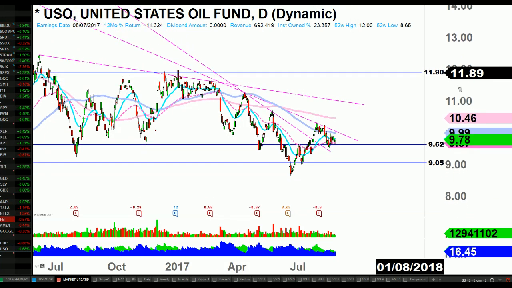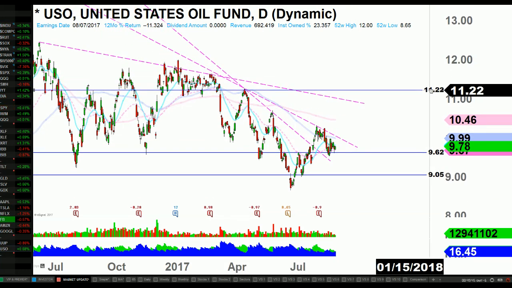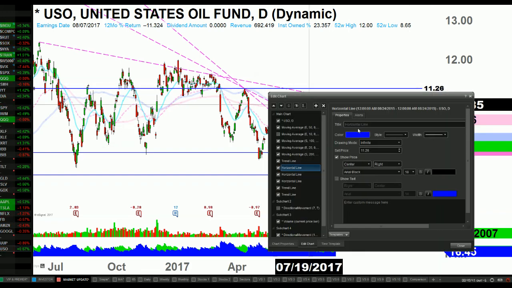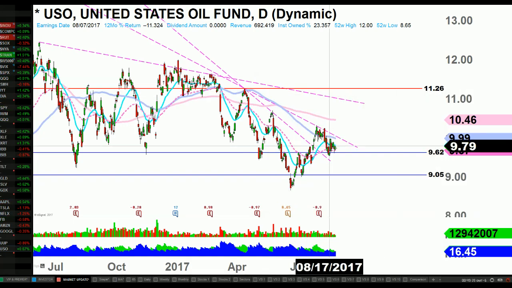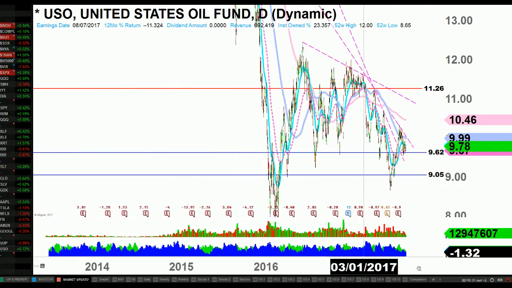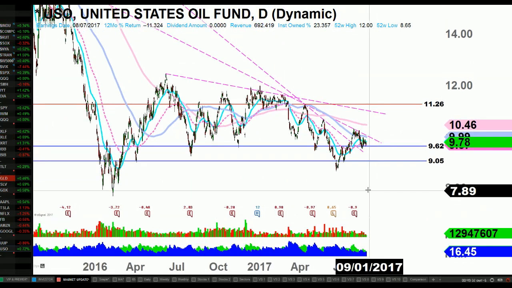For this thing to maybe find something different, it probably needs to get back above 1126. If it can get above that and hold above that, maybe like this, then possibly we get an uptrend, but it's still too early to call it. It's a tough look. See how that plays out.